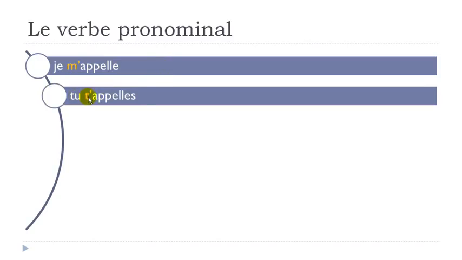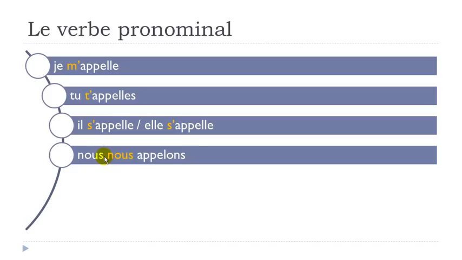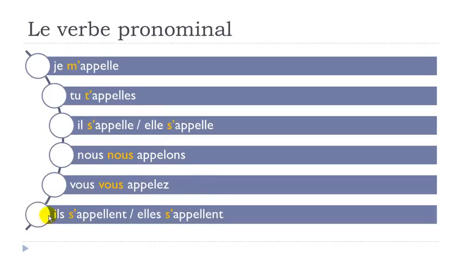Tu t'appelles. Il s'appelle. Elle s'appelle. Nous nous appelons. Okay, so I will make the liaison. Nous nous appelons. Vous vous appelez. Ils s'appellent. Elles s'appellent.